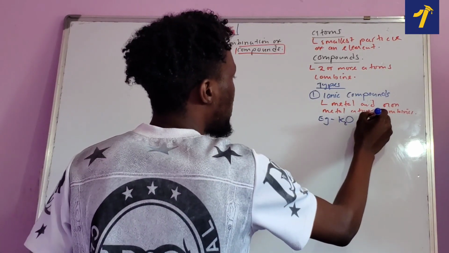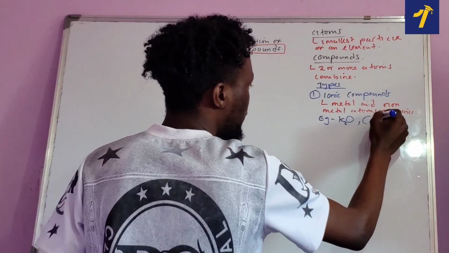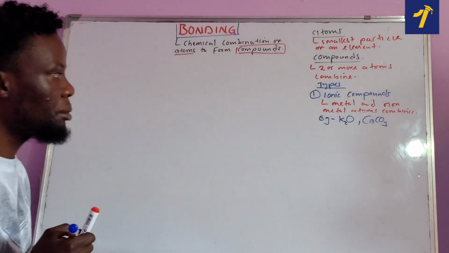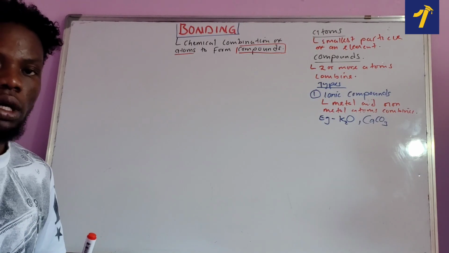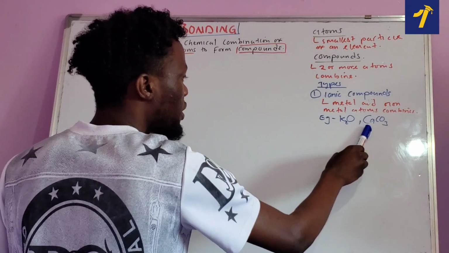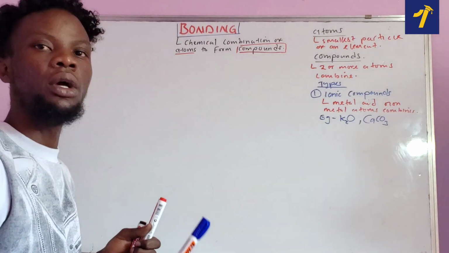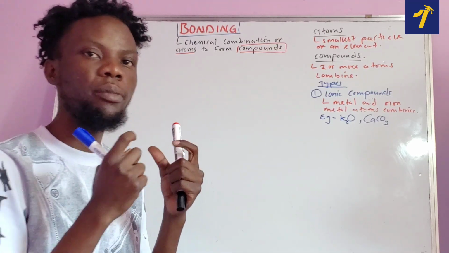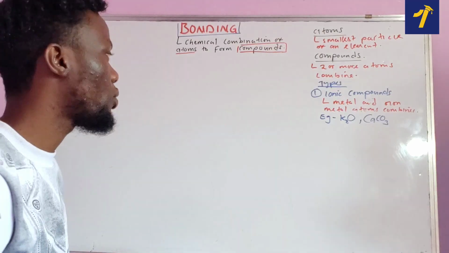So what if I get something like this, calcium carbonate. What type of a compound is that one? That is what we call an ionic compound. Why? Because if you look at calcium, this is a metal, carbon is a non-metal, as well as oxygen is a non-metal. So as long as you've got what? Non-metals and a metal, then what we are going to have is what we call an ionic compound.